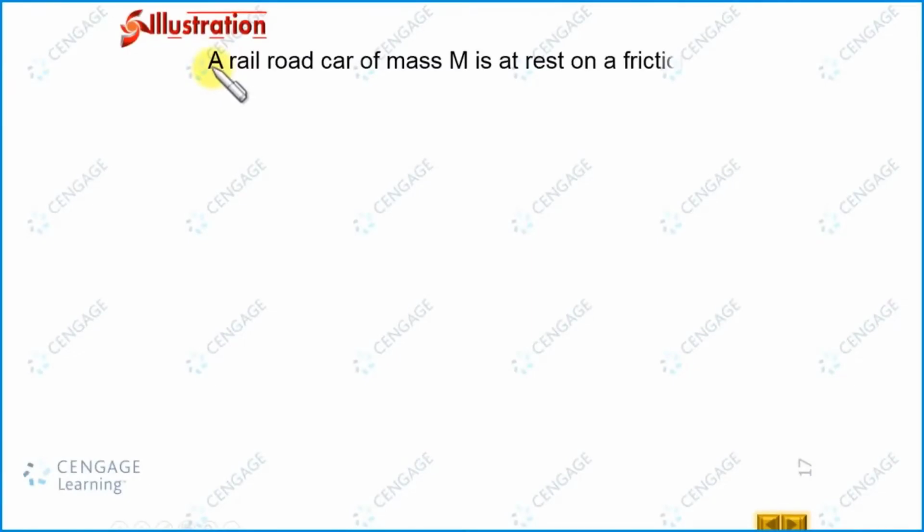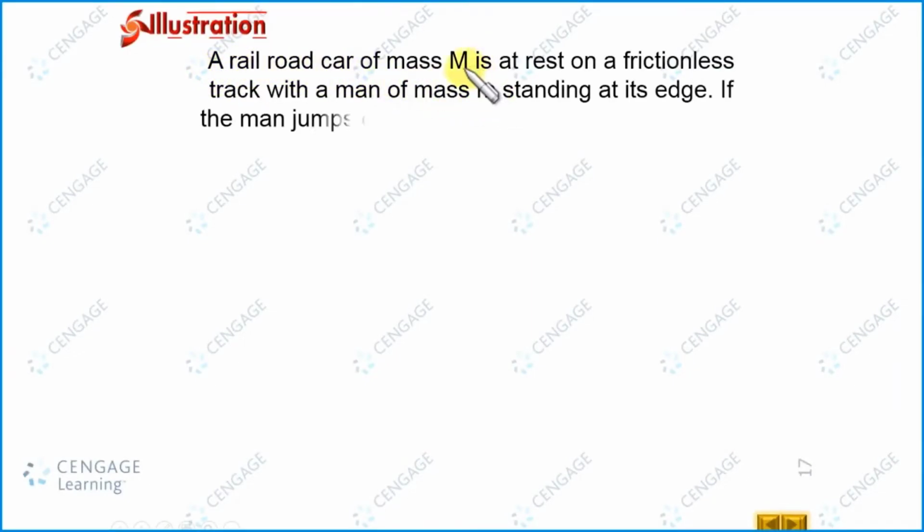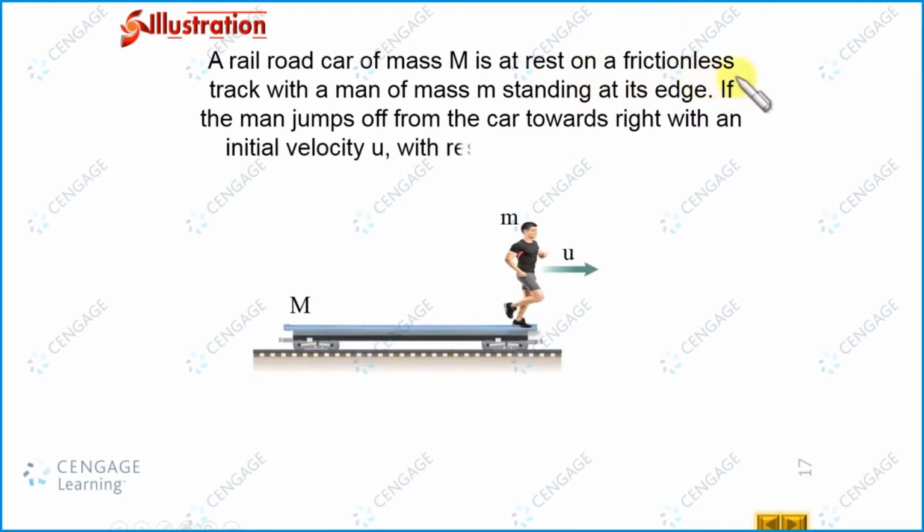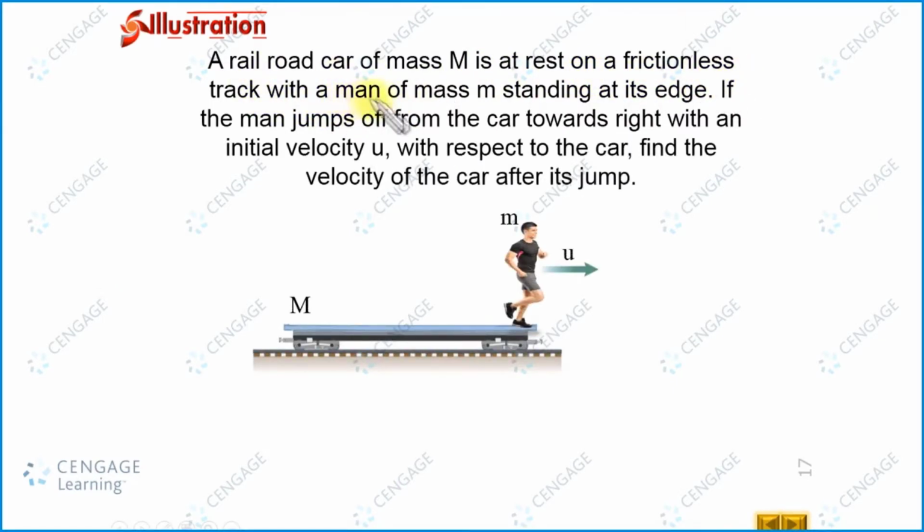In this illustration, a railroad car of mass capital M is at rest on a frictionless track with a man of mass small m standing at its edge. In this diagram, you can observe the mass of this railroad car which can move on the track without friction, and this man is standing at the right side edge, and this man has mass small m. If the man jumps from the car toward the right with an initial velocity u with respect to the car, find the velocity of the car after its jump.